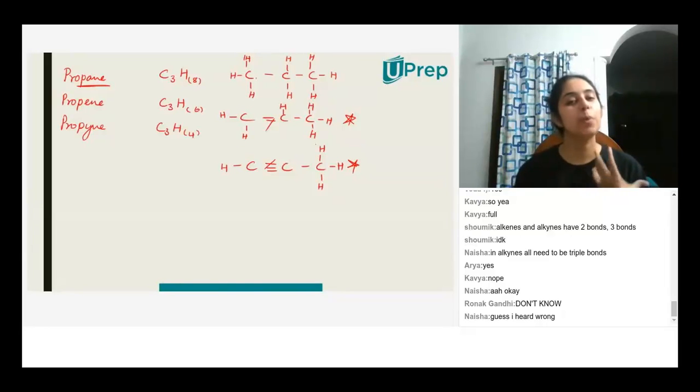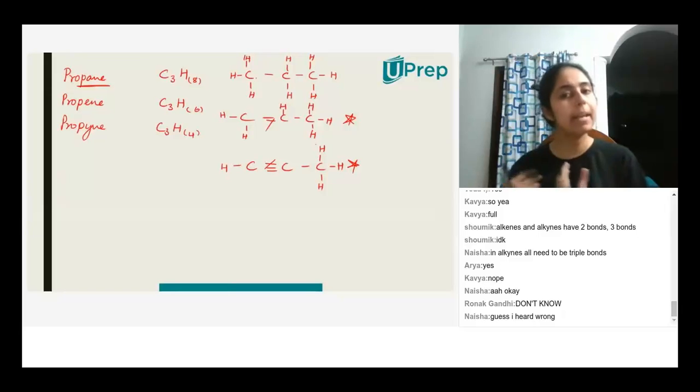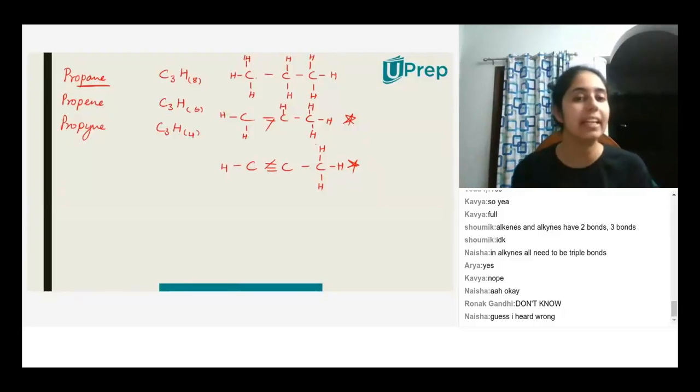Very good. So propene and propyne have the capacity to get more hydrogen atoms by breaking their bonds. But propane cannot do that. It is already saturated. It already has the maximum number of hydrogens that are possible.